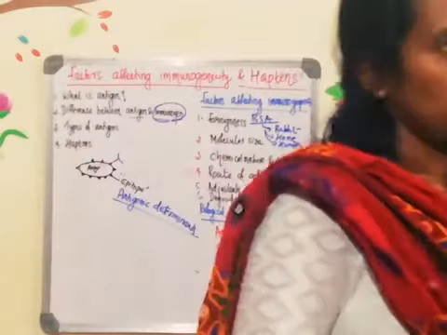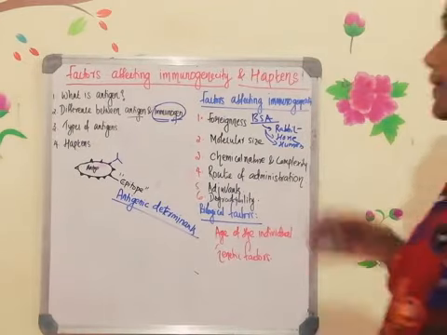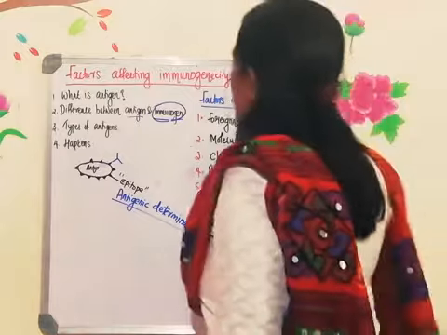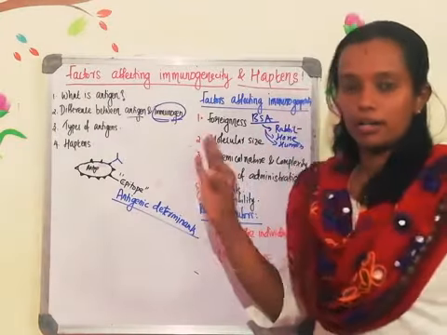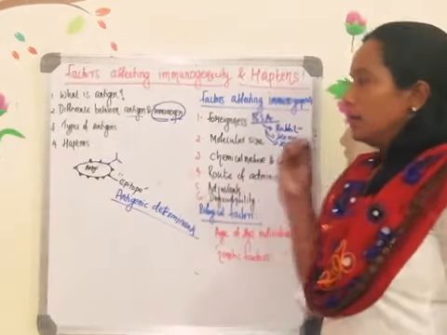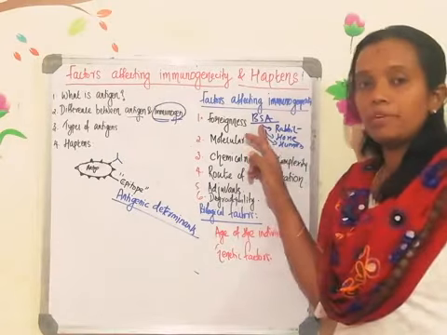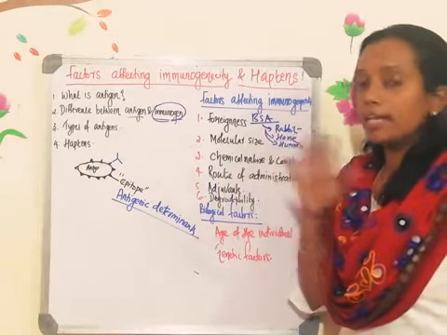Okay, now for the antigen to activate the immunogenicity, to activate the humoral and cell-mediated immune response, the antigen entering into the body should be completely foreign. It should not be similar to the proteins which are there in the body. So I have given one example. Bovine serum albumin, when injected into the bovine, cannot act as an antigen.